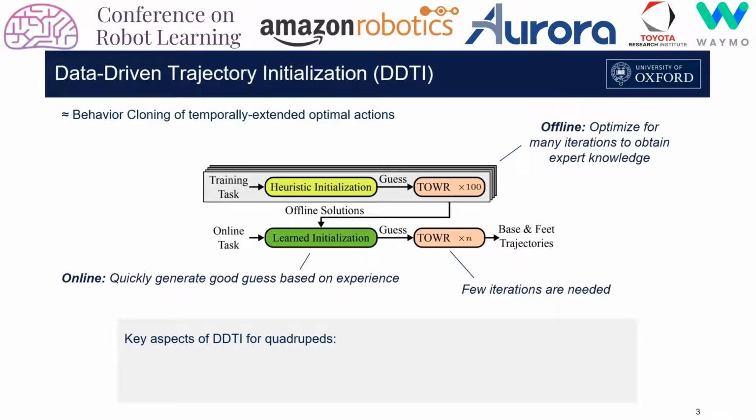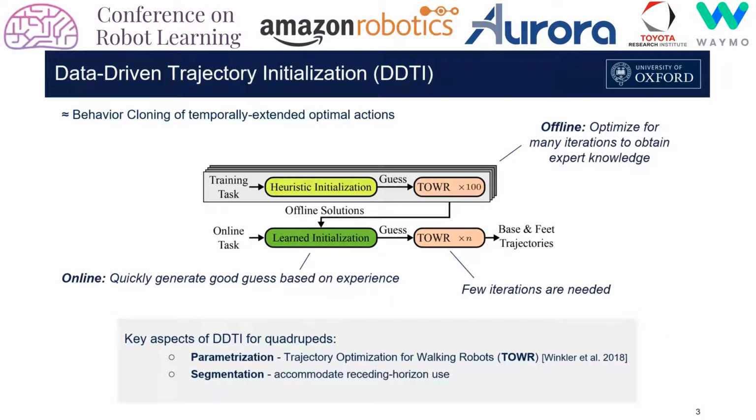quadruped locomotion. We use a software library called TOWR that was designed to handle the contact changes inherent to leg locomotion and modify its formulation to be suited for receding horizon use while still preserving the freedom to adjust the timings of footfalls. Furthermore, we employ a regression model that can accommodate a diverse range of quadruped behaviors without imposing discrete categorizations and without invalidly interpolating between distinct solutions to similar tasks.